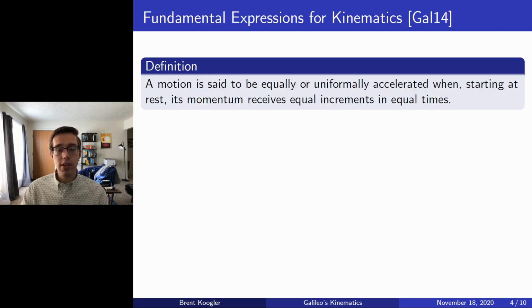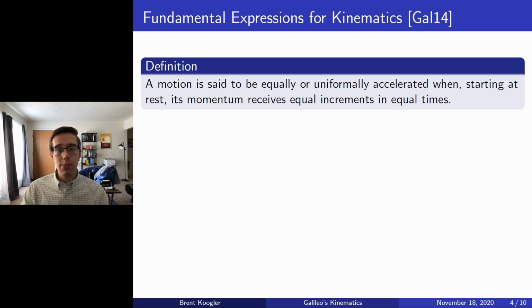But those previous arguments didn't really get at the nature of predicting how objects should move in nature. In order to do so, Galileo then formulated this definition. A motion is said to be equally or uniformly accelerated when, starting at rest, its momentum receives equal increments in equal times. In other words, uniform acceleration describes a velocity that increases linearly with time.